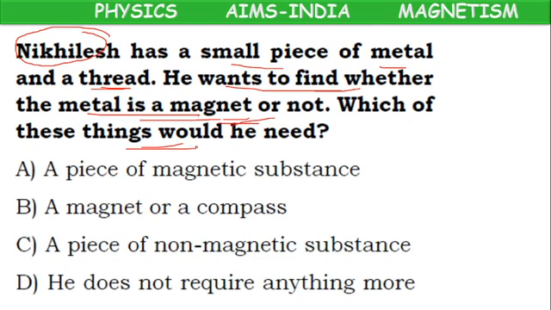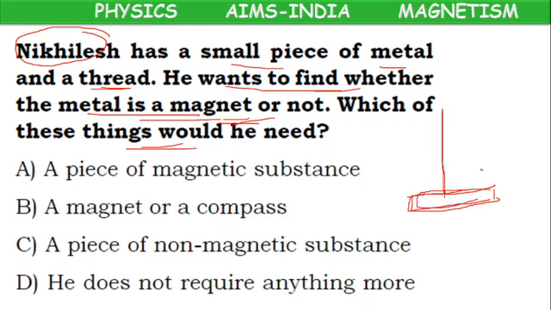Sorry children, he is having a metal and thread. He wants to find out whether it is a magnet or not. What else would he need? Any guess? Actually, no need, because he can suspend the metal with a thread.